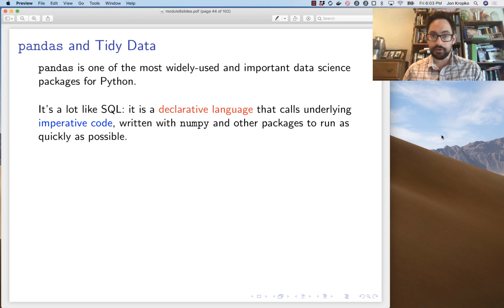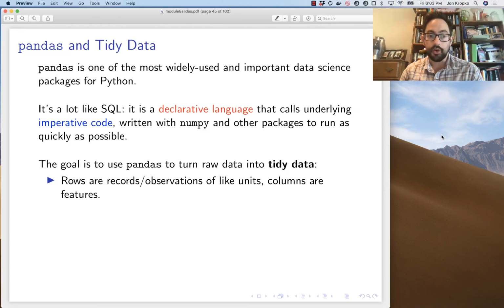There's imperative code that exists underneath the hood that we don't have to work with, but that imperative code in Python is written in NumPy and other programming languages like C in order to run all these functions as quickly as possible. So defaulting to pandas to do data management is a good idea because in most cases it's also going to be optimized for speed. The goal, our goal, is to use pandas to turn raw data into tidy data.